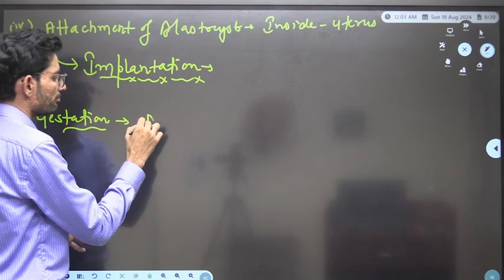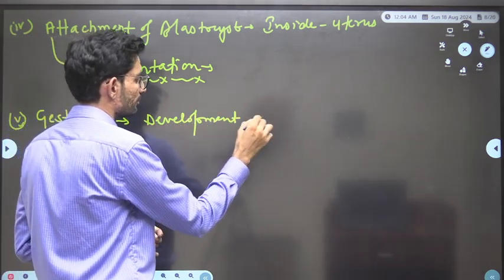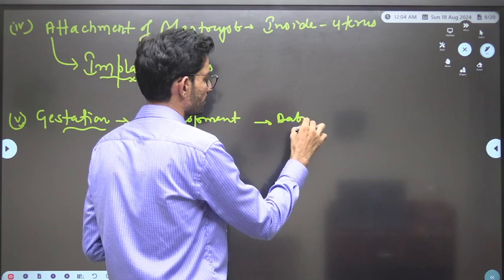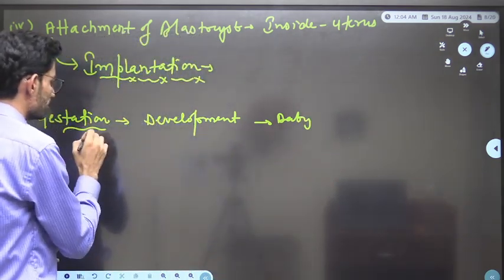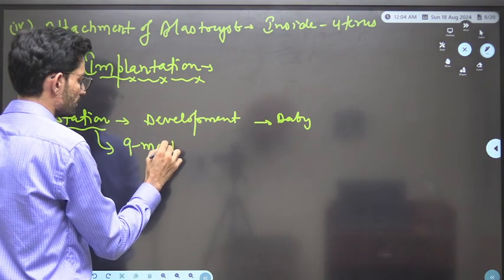That is further development from embryo to the whole baby. And in human beings, this gestation period is of 9 months.